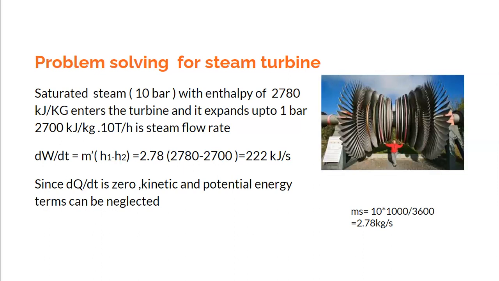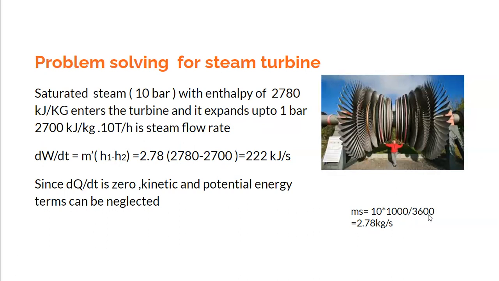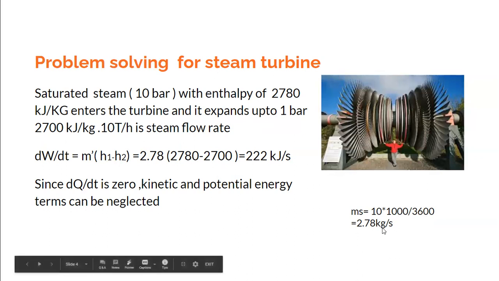This you need to understand carefully. So what we must know is the quality of the steam entering the steam turbine. Let us say that in this problem it is given that saturated steam at 10 bar with an enthalpy of 2780 kilojoules per kg is entering the turbine, and the steam gets expanded in the steam turbine and leaves at a lower pressure and at a lower enthalpy. So with this we can calculate the enthalpy difference, 2780 minus 2700, into the steam flow rate, which I converted into kg per second. As explained earlier, 10 into 1000 becomes kg, divided by 3600 becomes seconds, so 2.78 kg per second.